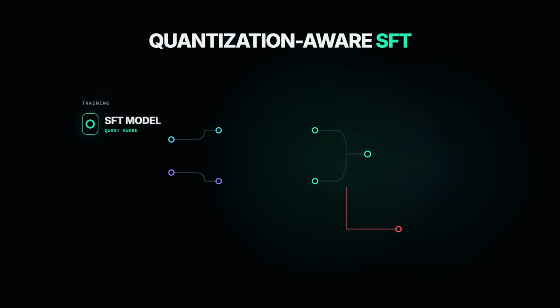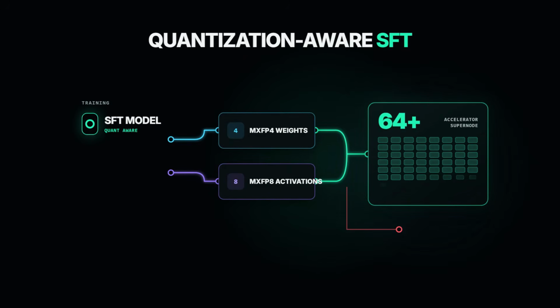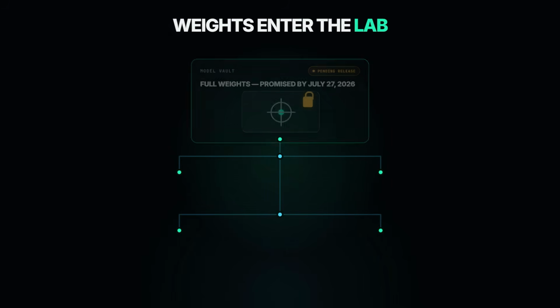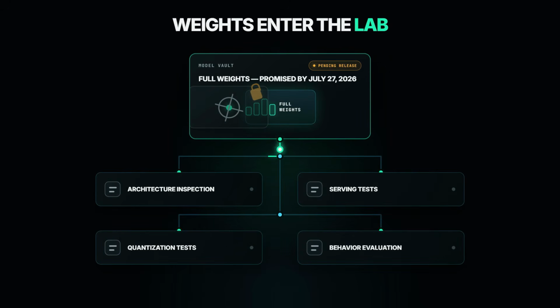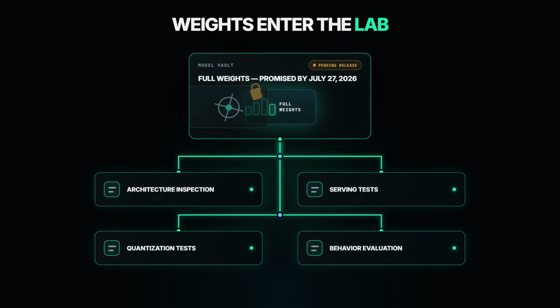Moonshot reports quantization-aware supervised fine-tuning with MXFP4 weights and MXFP8 activations. That signals low-precision deployment planning, but it is not proof that ordinary consumer GPUs can host K3. If full weights arrive July 27th, as promised, researchers can inspect architecture details, test serving strategies, evaluate quantization, and measure behavior without relying entirely on hosted endpoints.